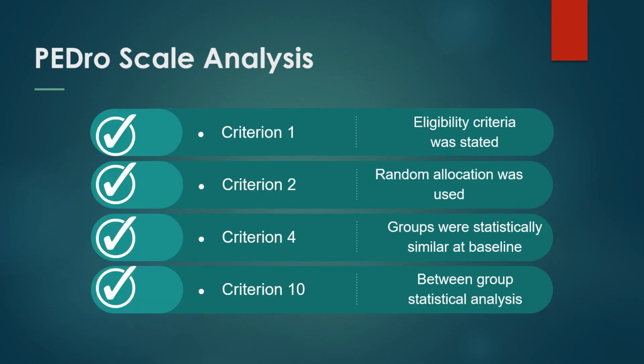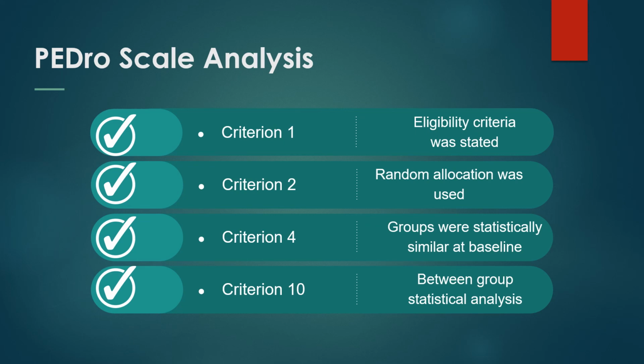Finally, comparing this analysis to the PEDro scale, it meets some but not all of the criteria. Criteria met are 1, 2, 4, and 10. 1. The eligibility criteria were specified, which means elderly patients treated at 3 third-grade general hospitals in the province of Jiangsu. 2. Subjects were randomly allocated using the minimization random allocation method. 4.